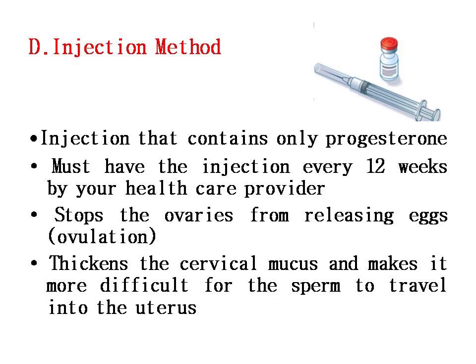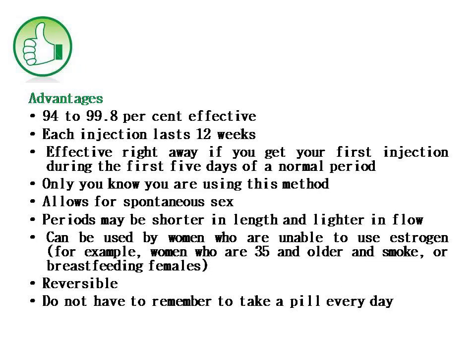The last hormonal method is the injection method. In this method the injection contains only the female hormone progesterone; it doesn't contain any estrogen. You must have the injection every 12 weeks by the healthcare provider, which means it cannot be taken on your own. As for the mechanism, it prevents the ovulation process and thickens the cervical mucus, which makes it more difficult for the sperm to travel into the uterus.